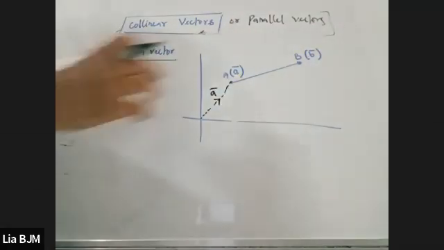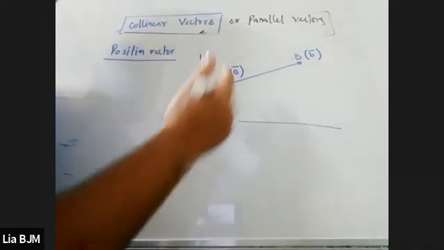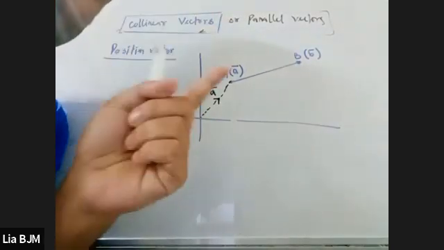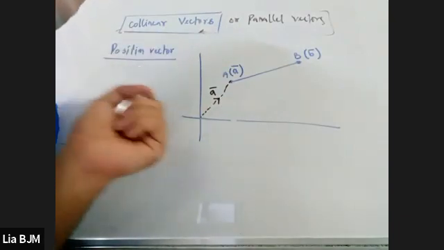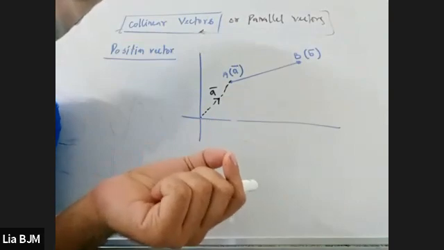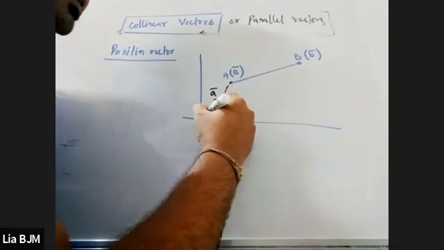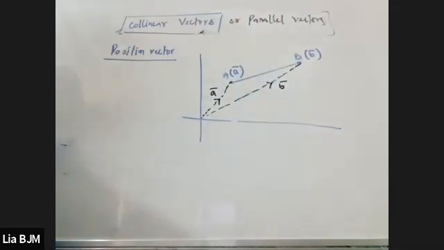This is invisible, but you have to understand by yourself that whenever the position vector of a point is given, the direction is from the origin. Is it clear to you or not? My dear students, please tell me. Yes, sir. If it's given like this is B vector, you should understand that. Clear.